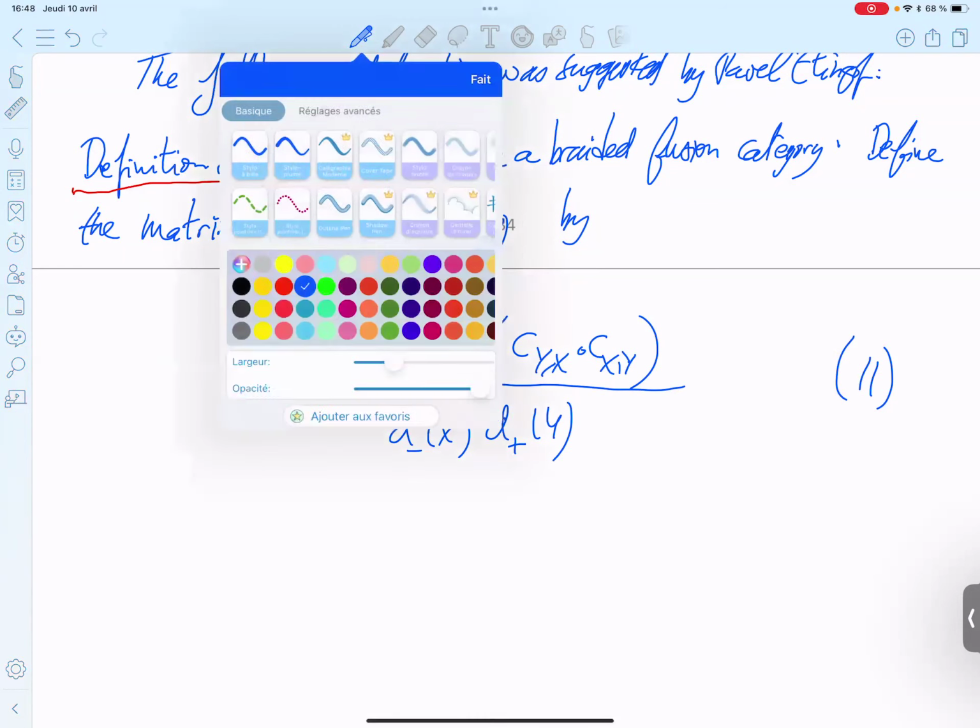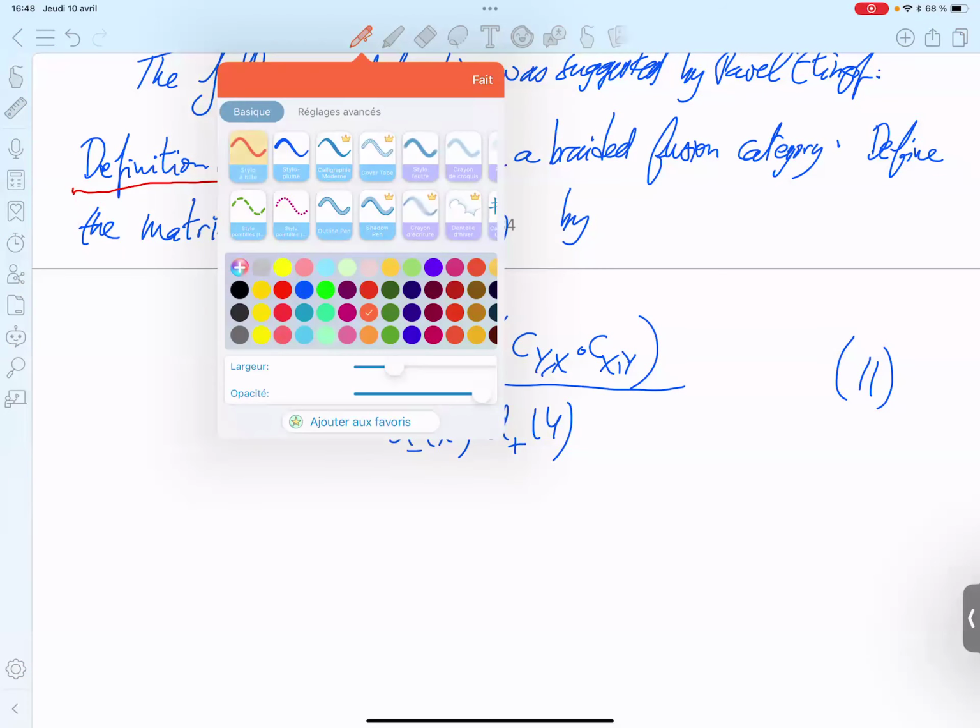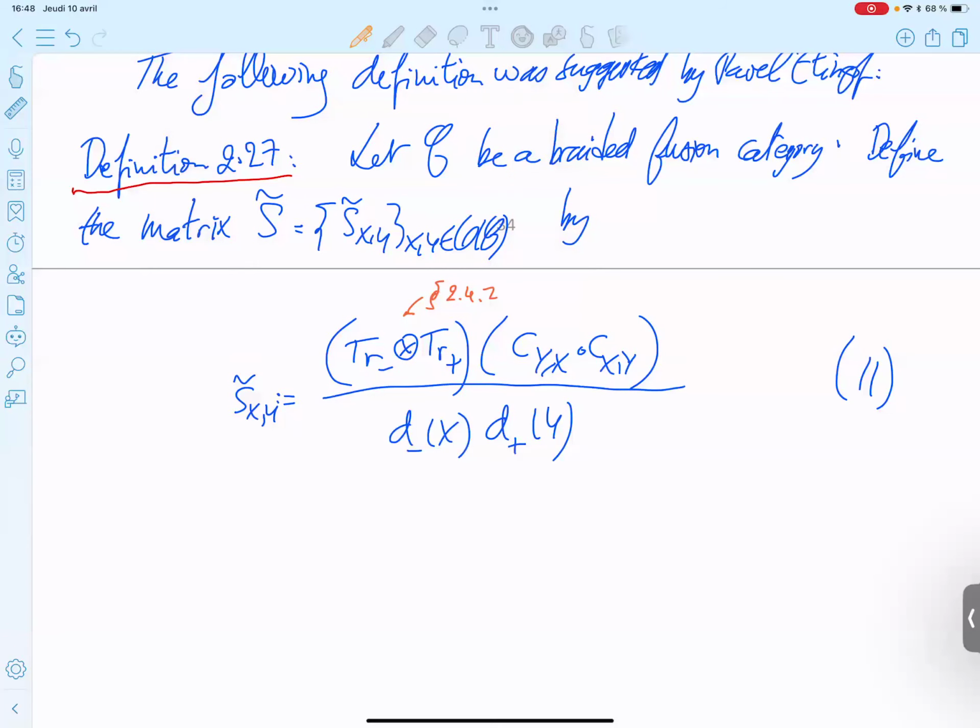Remember that this notation corresponds to something like that.